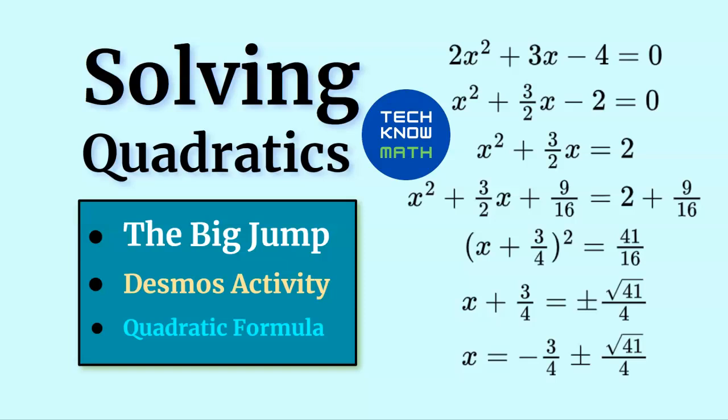This is Algebra 1, Term 4, Lesson 12, Solving Quadratics. We'll begin with a 3-act task, the big jump. We'll then move to Desmos and solve quadratic equations in a variety of ways. And then we'll finish up by deriving the quadratic formula and using the quadratic formula in Graspable Math to solve quadratic equations. Let's start with the big jump.